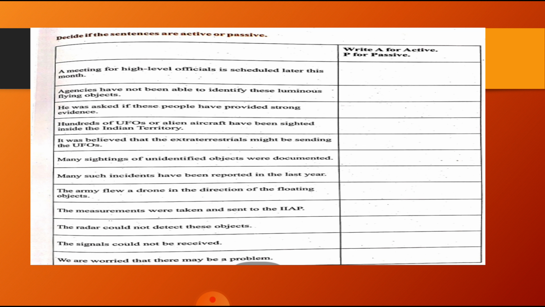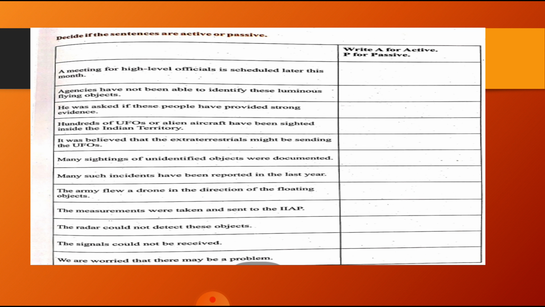Next sentence: the signal could not be received. See, could not be received is a passive voice. Why? Because who could not receive the signal is not important, but that the signal could not be received is an important point.